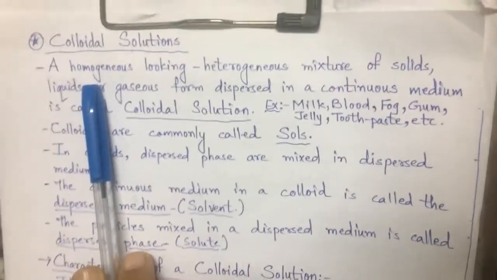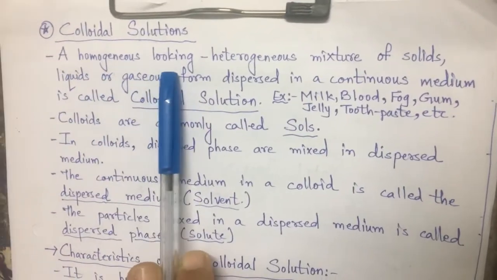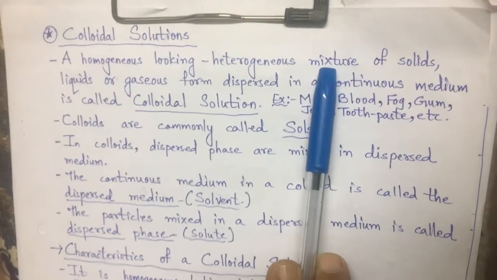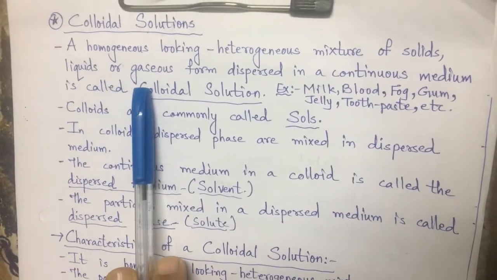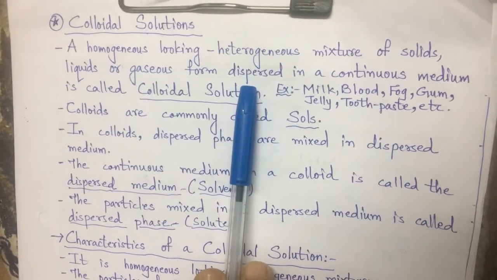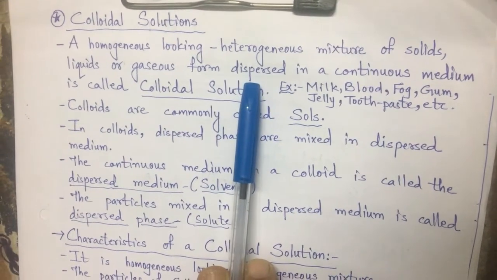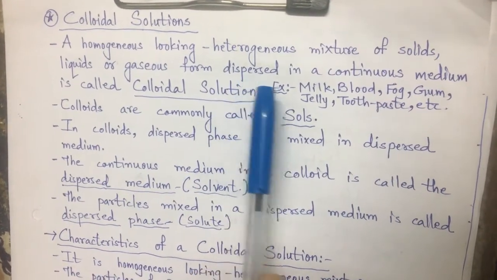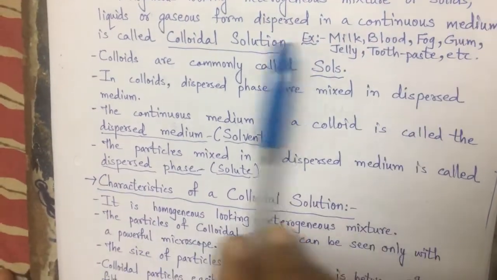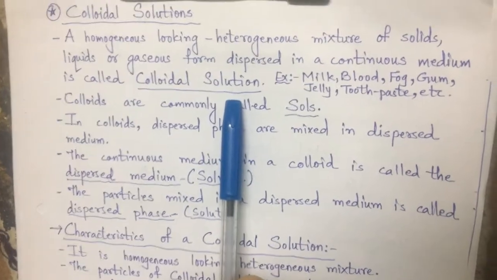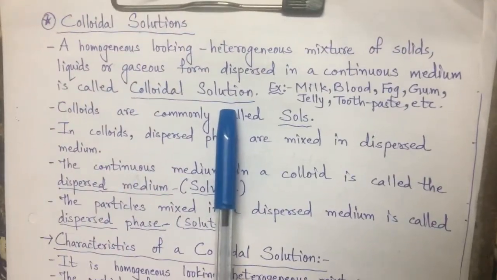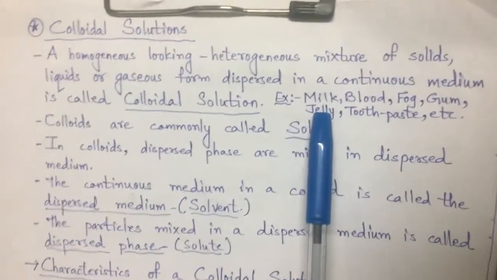So we can write that a homogeneous looking heterogeneous mixture of solids, liquids or gaseous form dispersed, that means mixed, in a continuous medium is called colloidal solution. An example of colloidal solutions is milk.